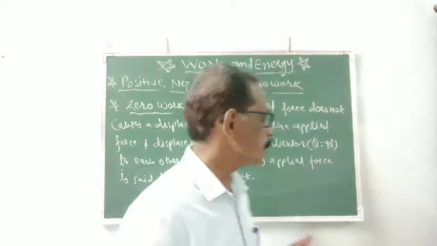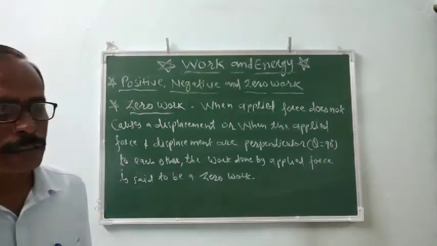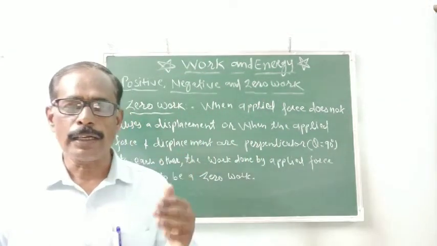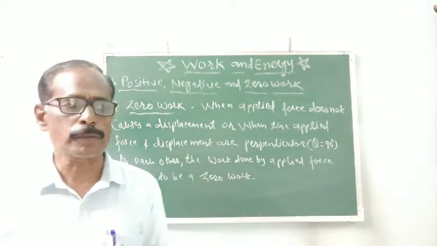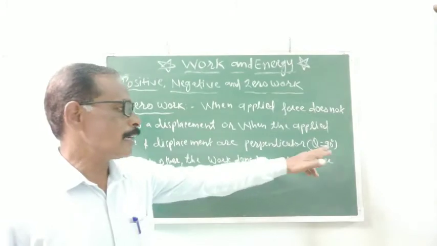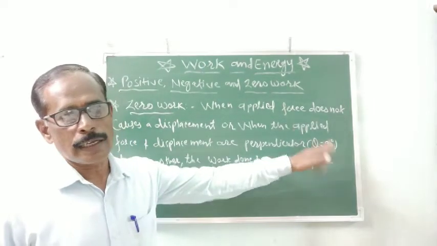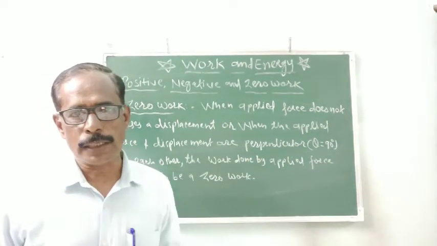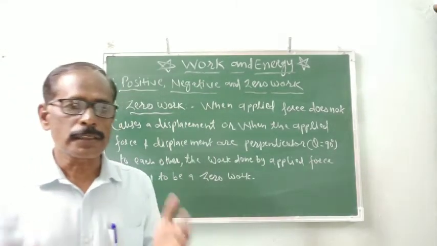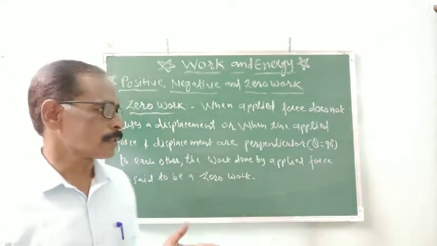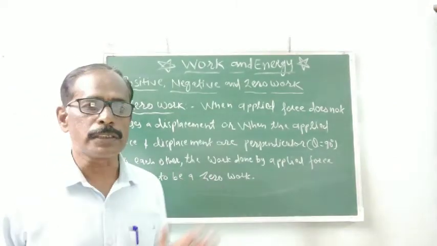In such a condition, theta is 90 degrees. Theta is the angle between the direction of the applied force and the direction of the displacement. When that angle is 90 degrees, the work done by that applied force is zero.